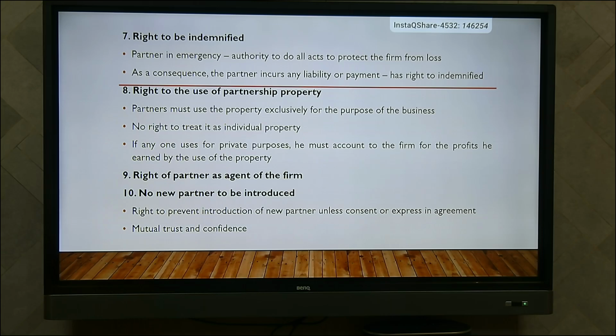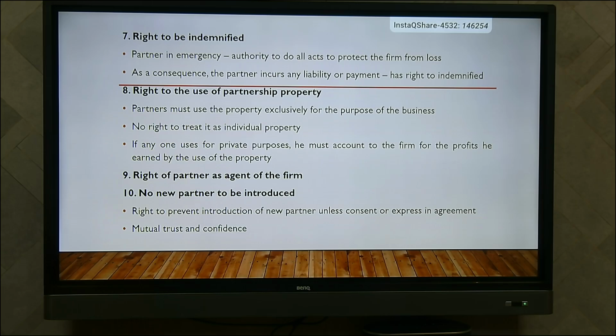Next, the right to the use of partnership property. Partners must use the property only for the purpose of business. It is business property, not individual property. They should not consider it as their own property. So they have to use it only for the business purpose. If any partner uses it for private purposes, then they are liable to the firm for the profits earned by using the particular property.